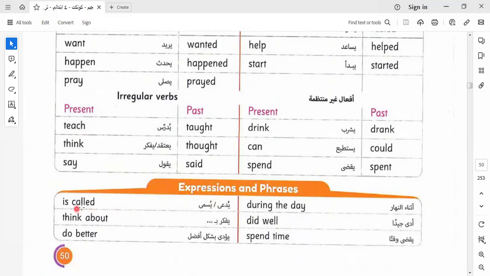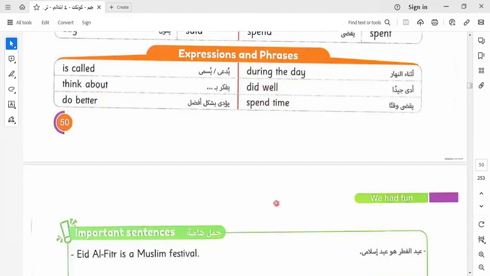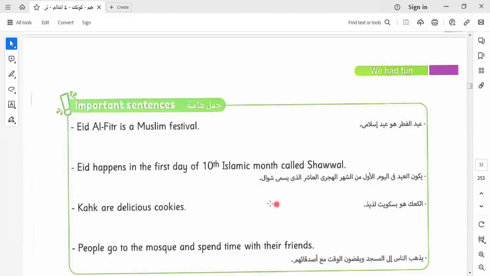Here we have some expressions and phrases, and as we know, grade 4, expressions and phrases are important for us. Why? To write a paragraph. Let's get to know more about these expressions and phrases: during the day, think about, did well, do better, and spend time. Here we have some sentences.